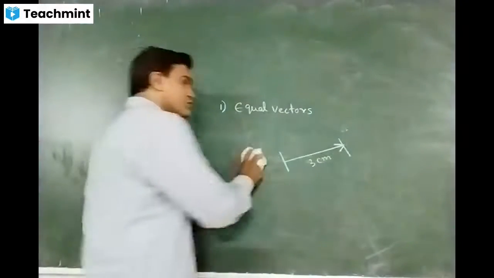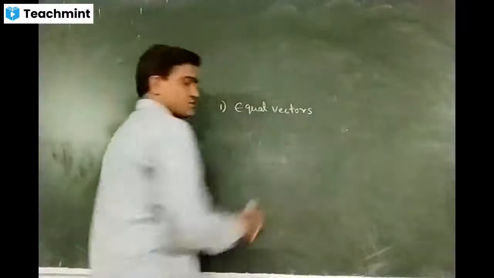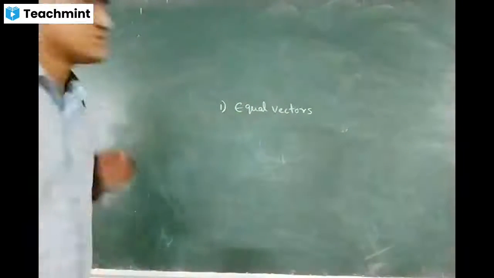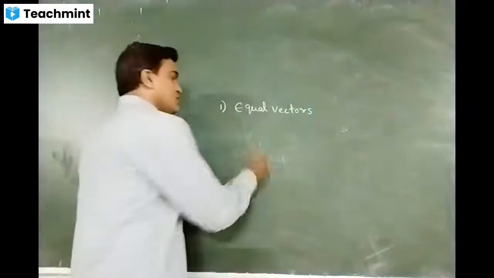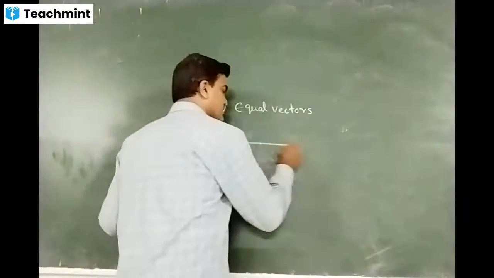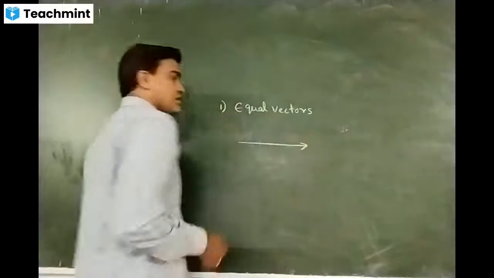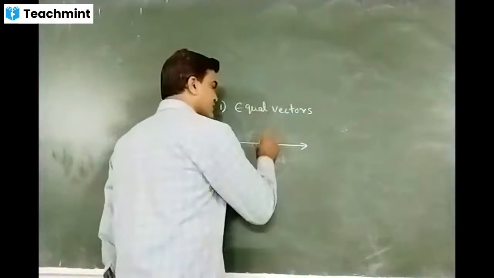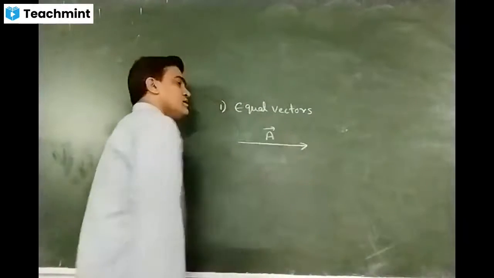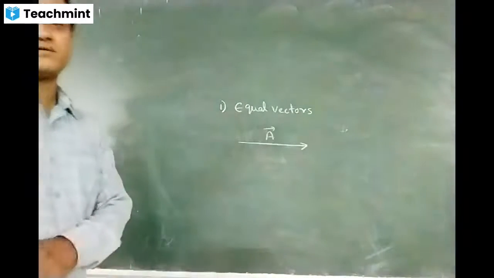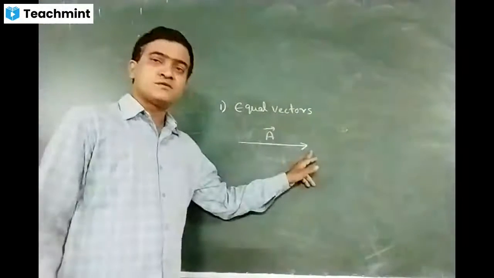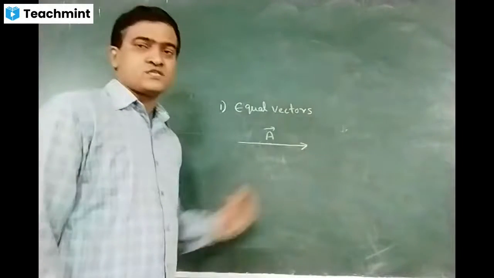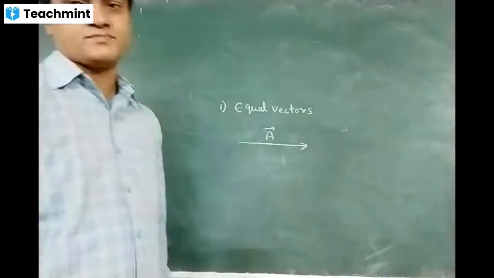Now, what do you mean by equal vectors? For example, I have one vector. Let me take this vector as A bar. It has direction as well as magnitude. That is why I am saying this is a vector.